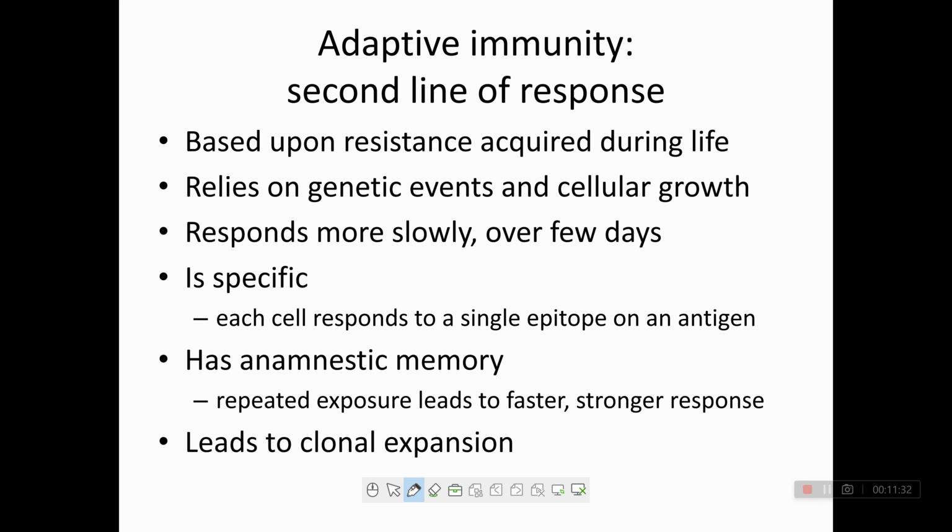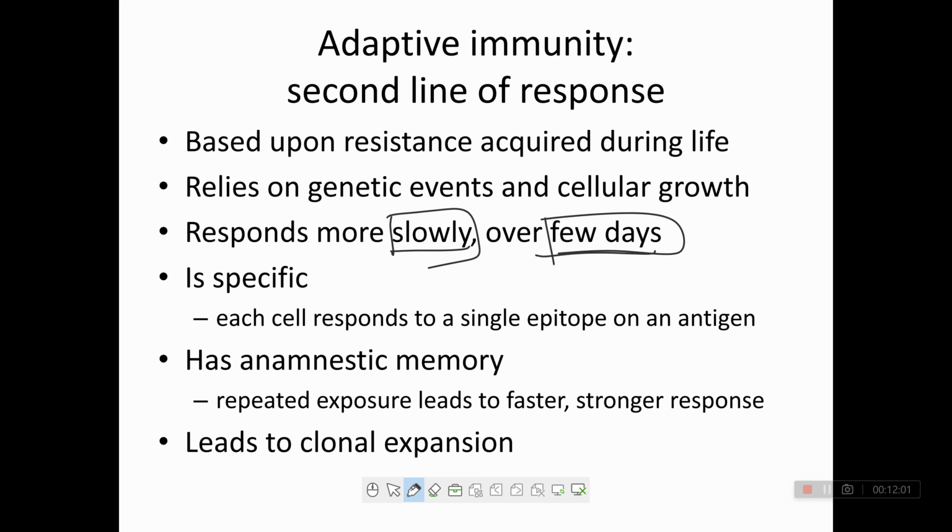Adaptive immunity is the second line of response. It is based upon resistance acquired during life and relies on genetic events and cellular growth. It responds more slowly, over a few days. Innate immunity responds within a minute, but this responds in a few days.